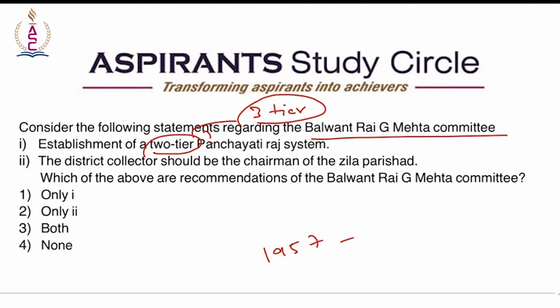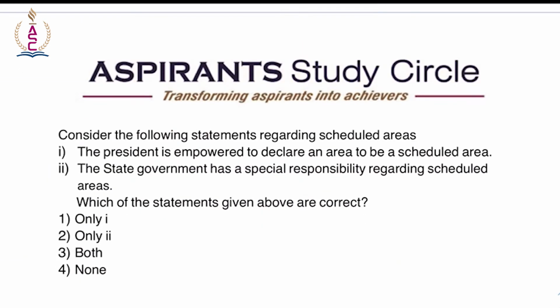And as we know, in a 3-tier system, we have Gram Panchayat at the village level, the Panchayat Samiti at block level, and Zilla Parishad at the district level. These tiers should be organically linked through indirect elections. These were the recommendations of Balwant Rai Mehta committee. So here the recommendation would be the district collector should be the chairman of Zilla Parishad. So this was recommended, and here the answer is only 2. Moving on to the next question.